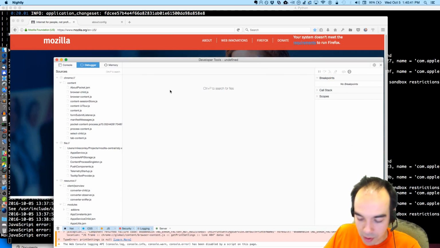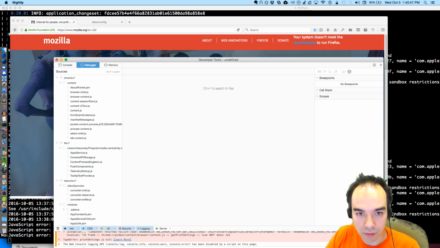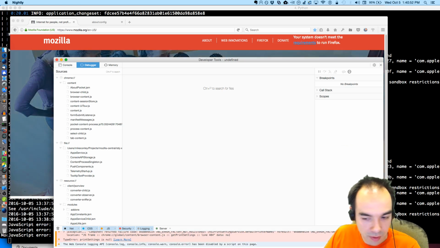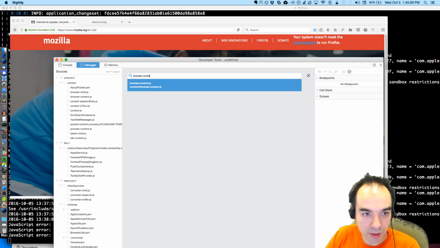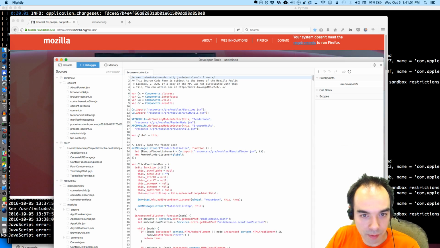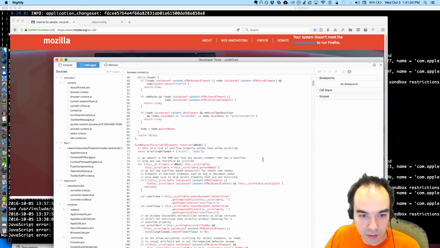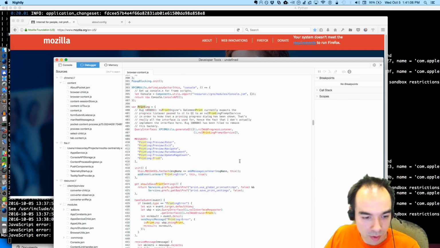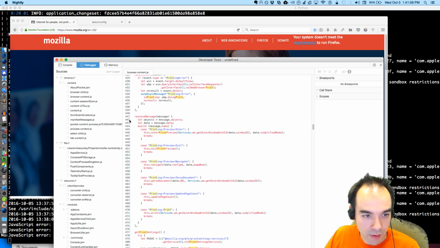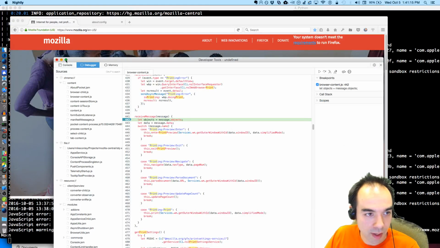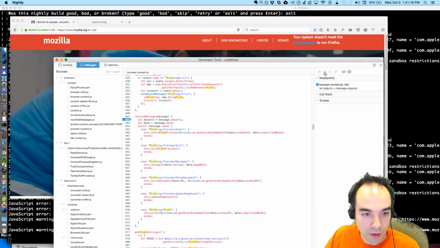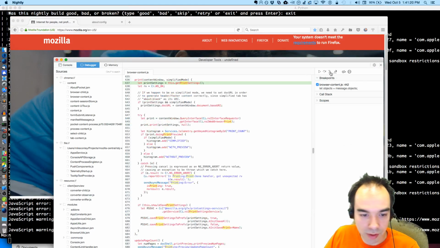We're going to use the debugger here. We're going to look inside. Whoops, I've got the wrong thing focused. Browser content. And there should be something about printing in here. Printing. So we receive a message. So file, print. And we should be in here, yes. We're going to step over. We're going to print. So we enter here.